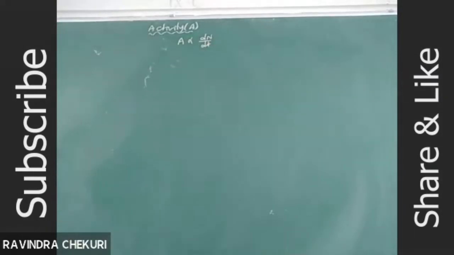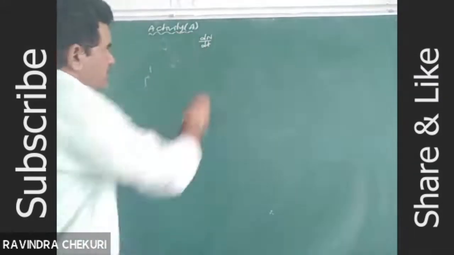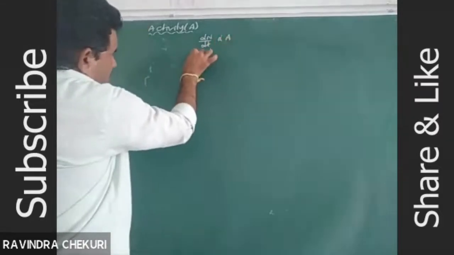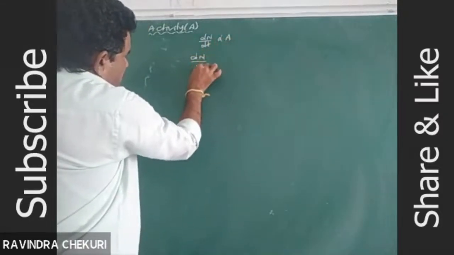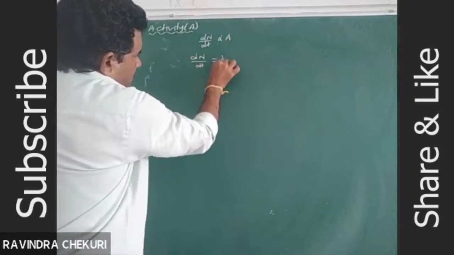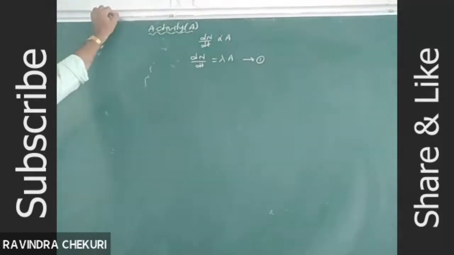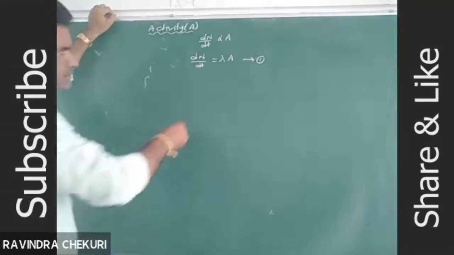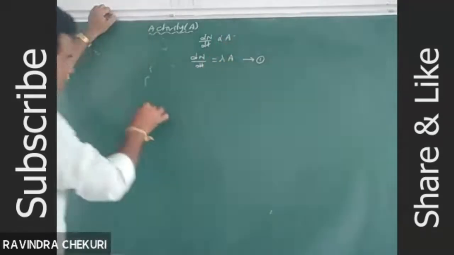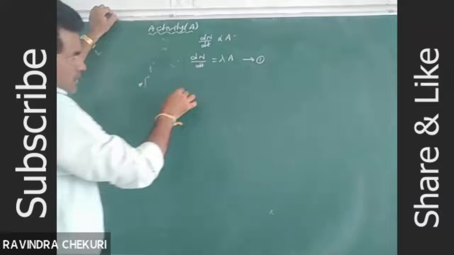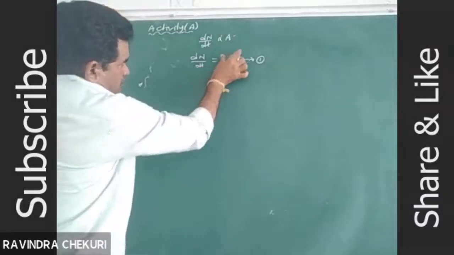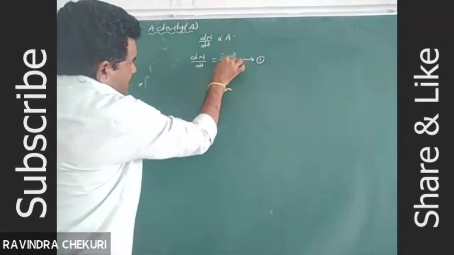So dN by dt is directly proportional to A. So dN by dt equals some constant lambda into A. The rate of disintegration is nothing but activity. So dN by dt is equal to minus lambda into A.